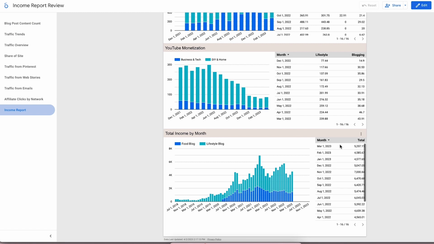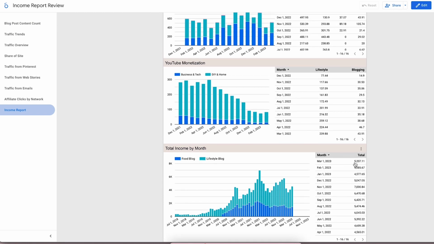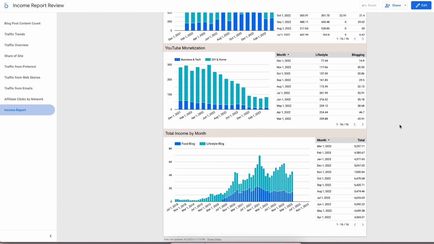And lastly, I've got total income by month, and you can see here how much I've made over the last month by just creating content here. So there you have it, $5,200 plus 45 plus 45, whatever that is, was my blog income report for the last 3 months.